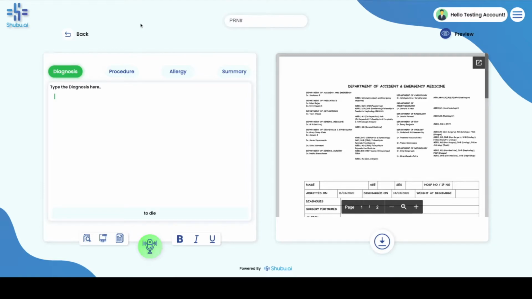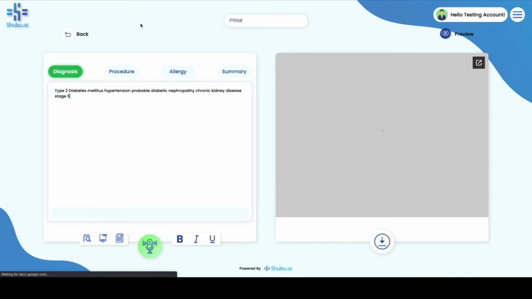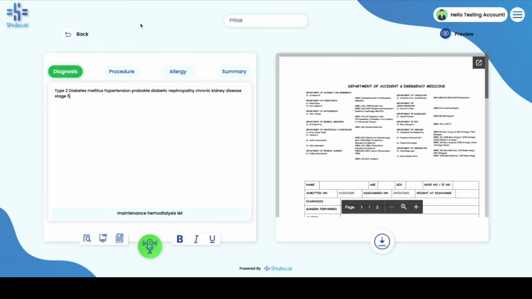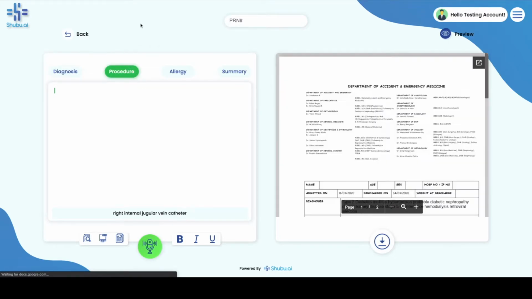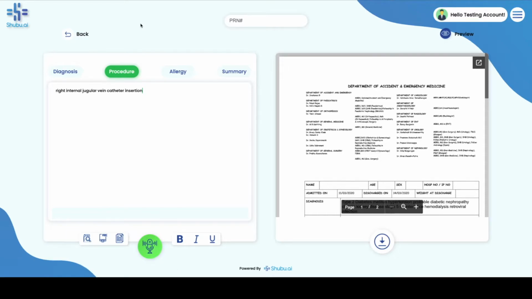Type 2 diabetes mellitus, hypertension, probable diabetic nephropathy, chronic kidney disease stage 5, maintenance hemodialysis, retroviral infection. Procedure: right internal jugular vein catheter insertion. Allergy: none declared.